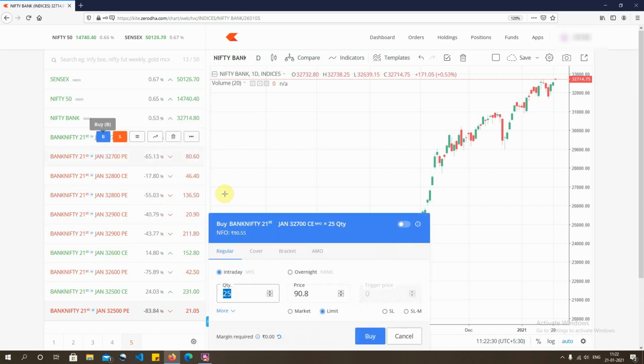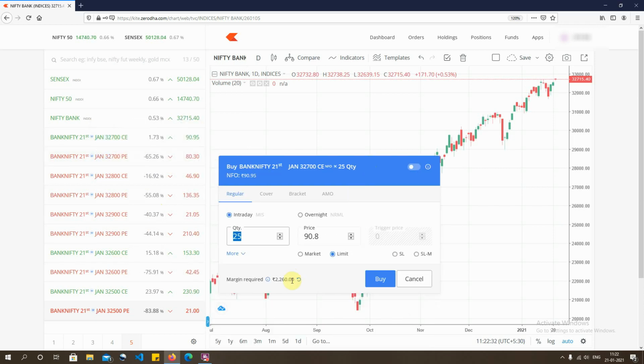And if I were to buy it, you can see at the bottom of the screen, the margin money required to trade at the current price is 22,260, which is not very high. And if I were to make it a cover order, that is, the cover order has an option to put the stop loss at the time of entering.